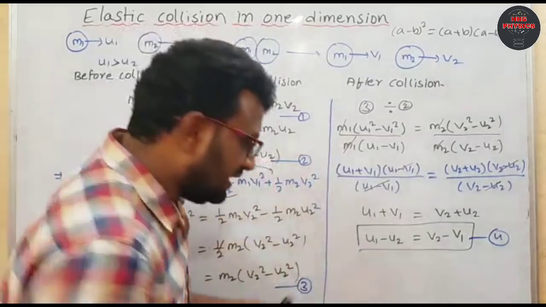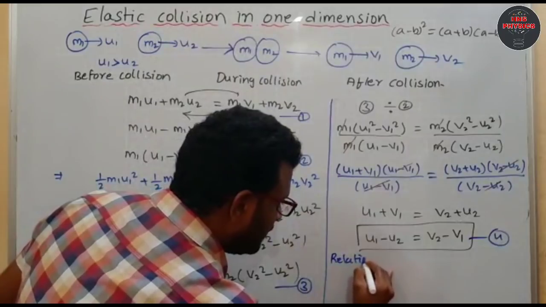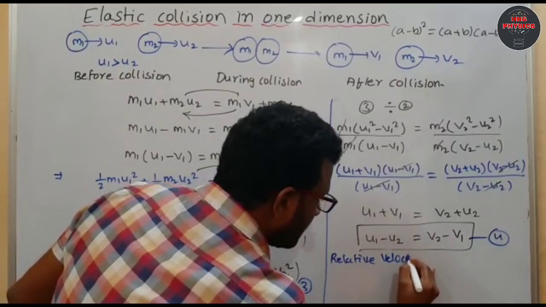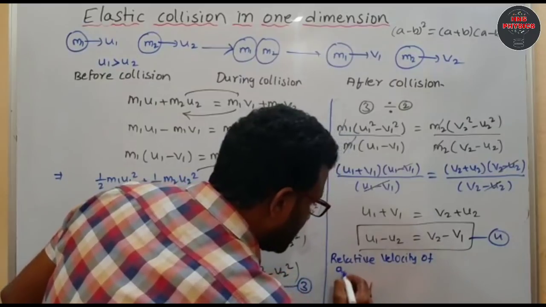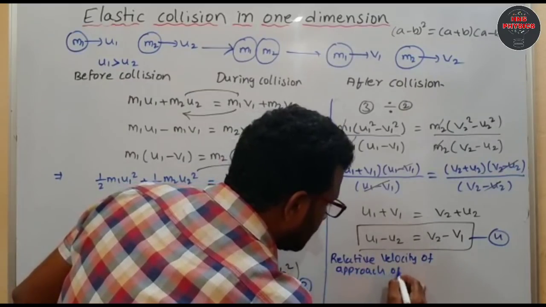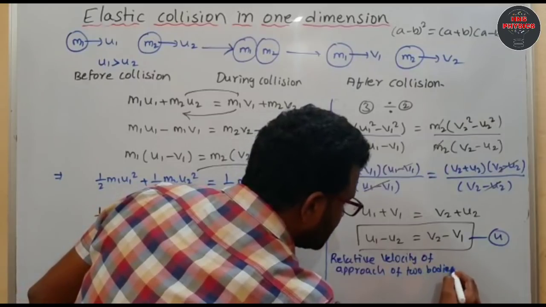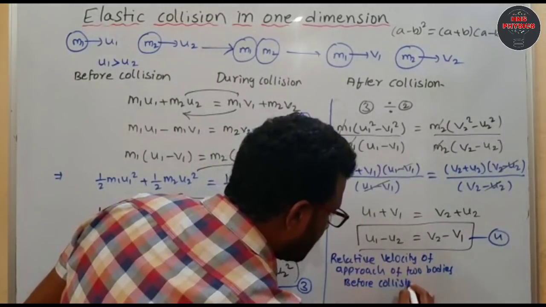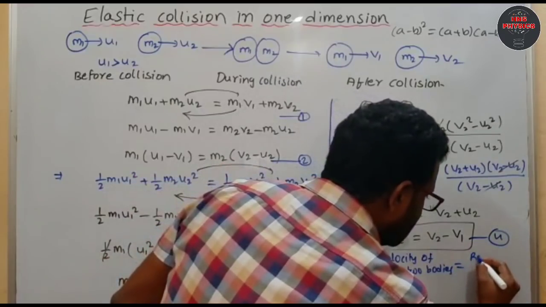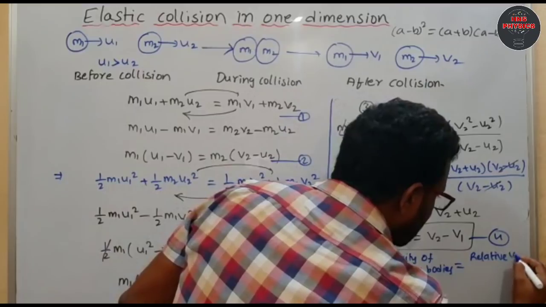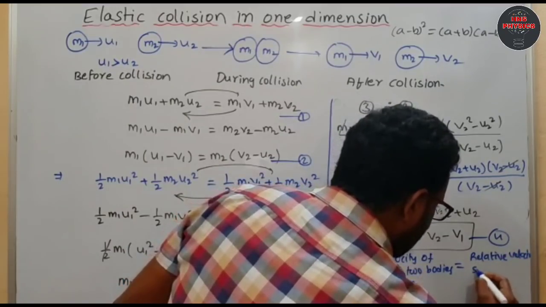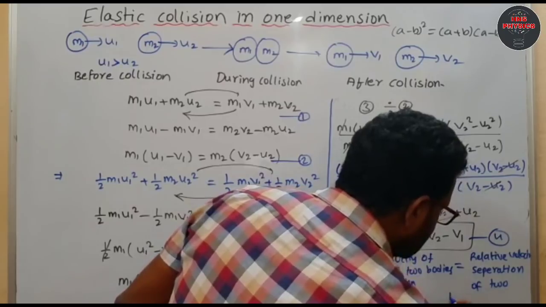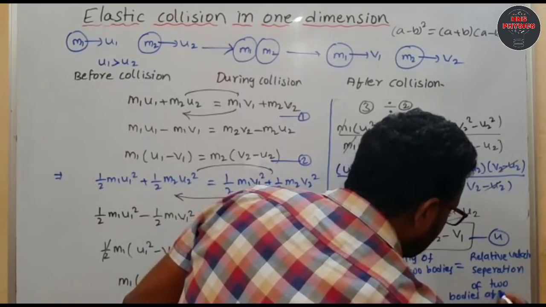So write here: relative velocity of approach of two bodies before collision equal to relative velocity of separation of two bodies after collision.